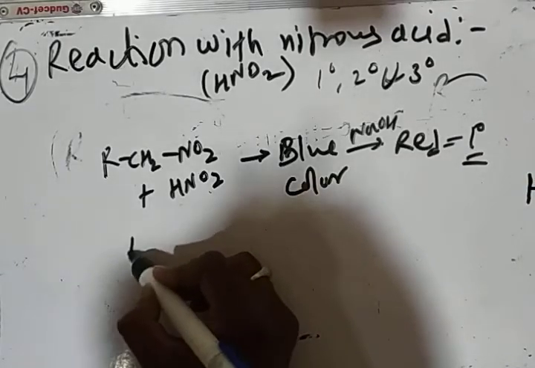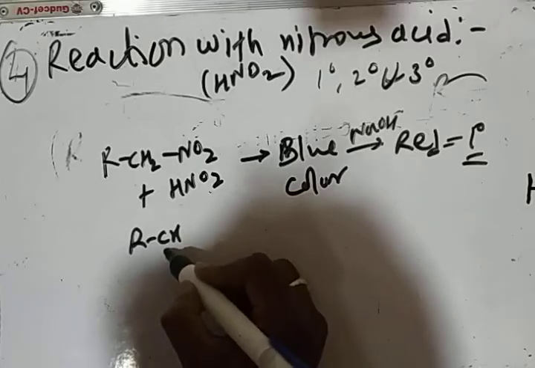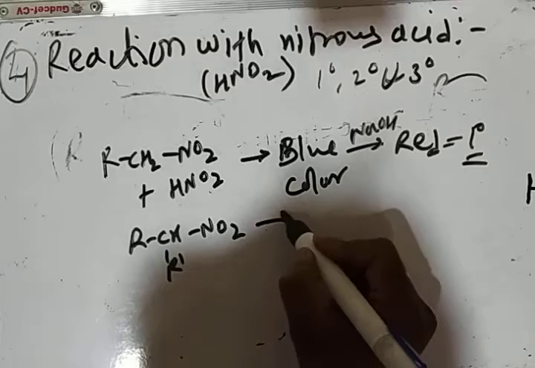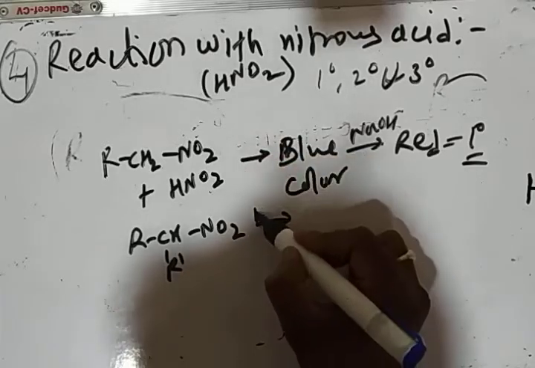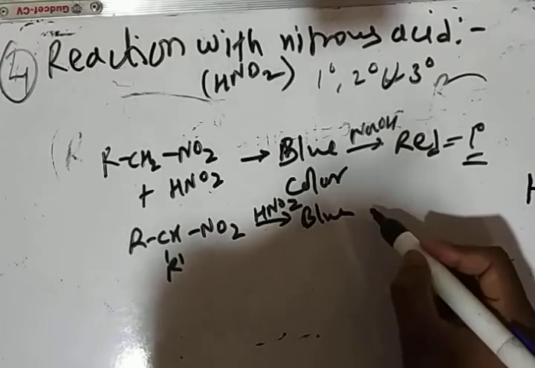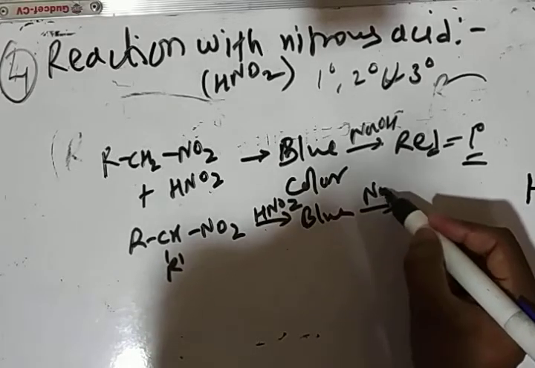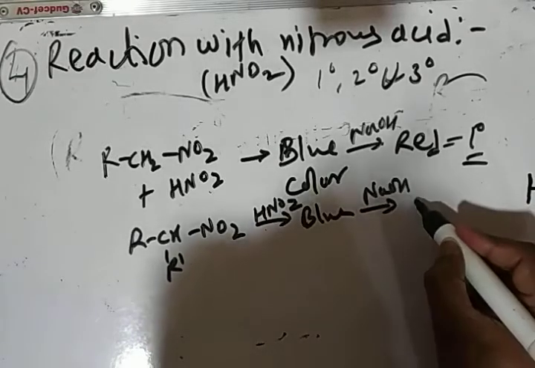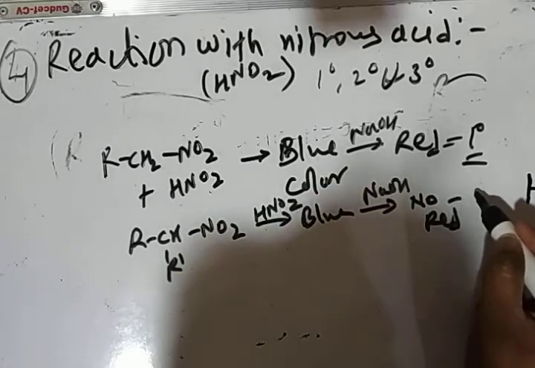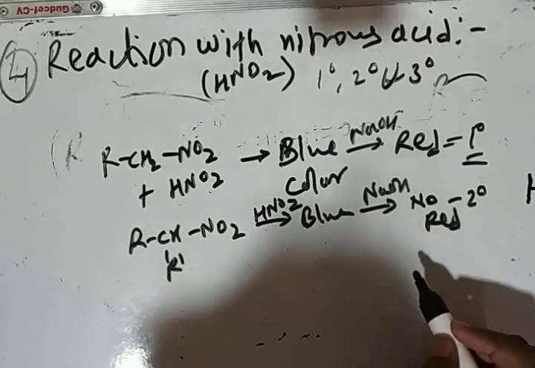If the nitroalkane is a secondary one, then on addition of HNO2 blue color is obtained, but on addition of NaOH that blue color does not change to red, so we can say that it is a secondary nitroalkane.